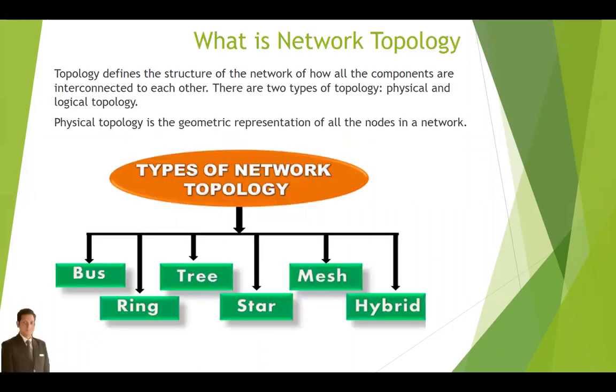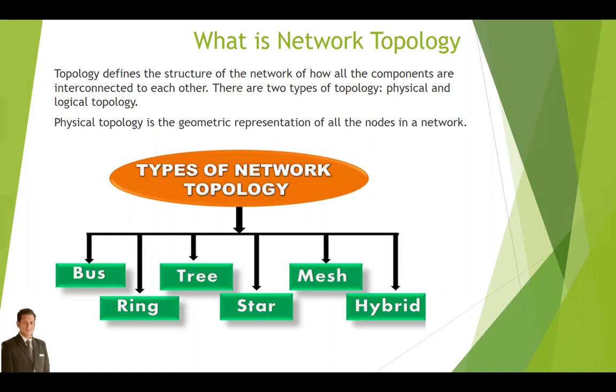Network topology. What is a network topology? Topology defines the structure of the network, of how all components are interconnected to each other. There are two types of topology: physical topology and logical topology. Physical topology is the geometric representation of all the nodes in a network.